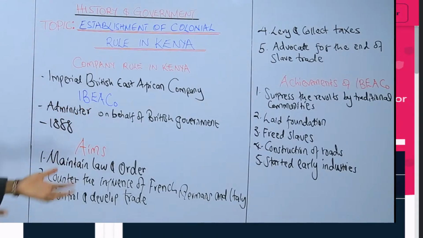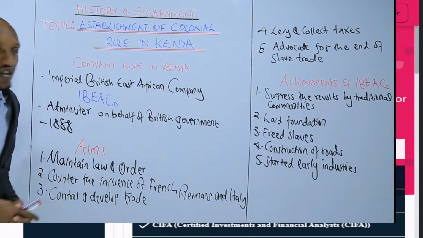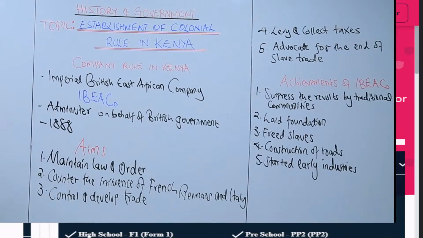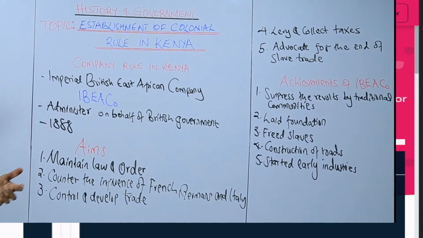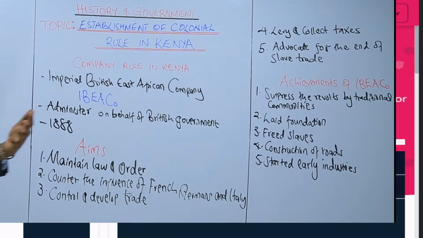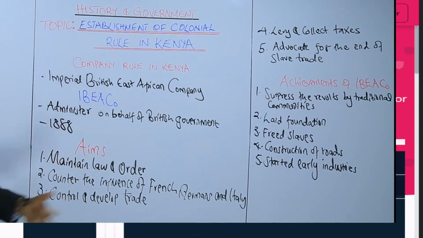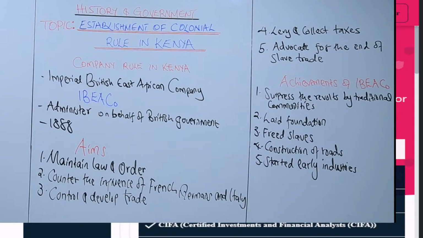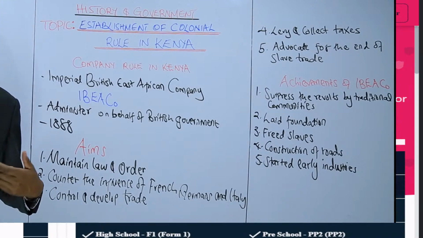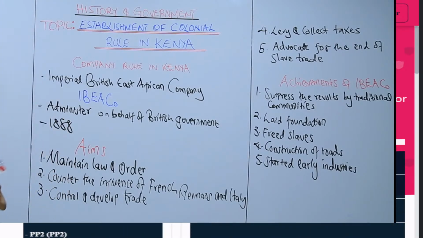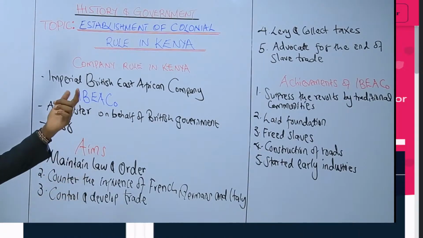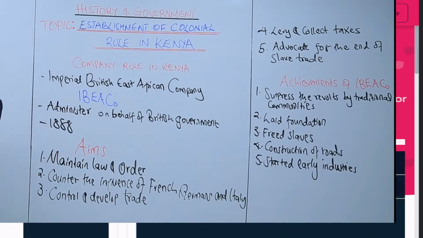So those are some of the achievements acquired by the company that was acting on behalf of the British government. Even with those achievements, the Imperial British East African Company made a significant influence because they effectively occupied this territory of Kenya.